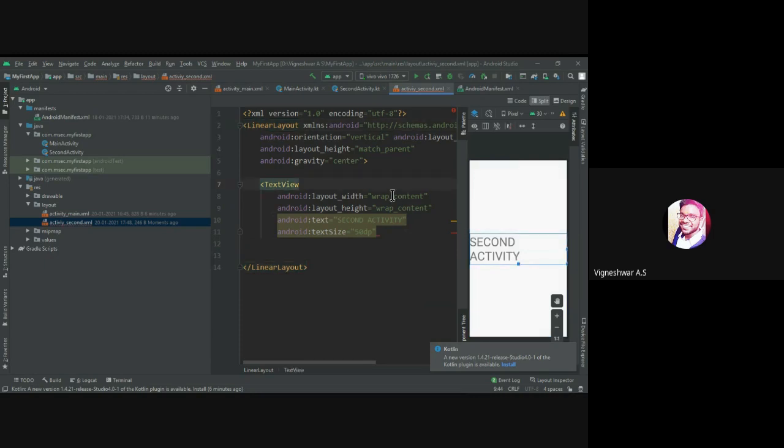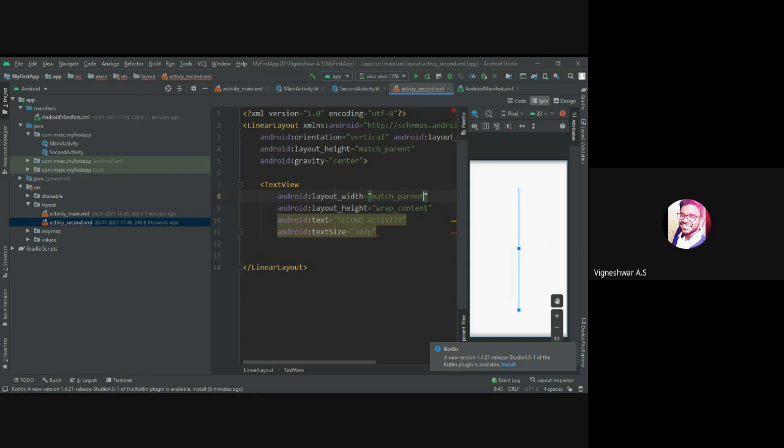So if we suggest the text view, please make it a wrap view like that. Let me reduce the size of the text view to 30 dp. Now you can see it's just wrapping automatically. Now I'm going to make the width a match parent. Match parent means it wholly matches the width of your mobile phone, whether it may be a 5.7 inch or other, it just matches based on your mobile phone.